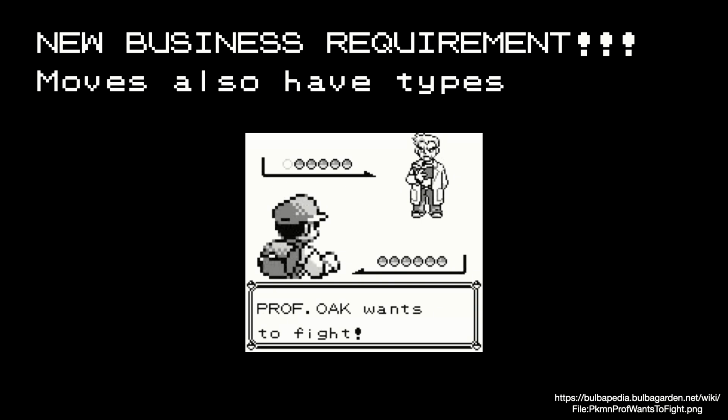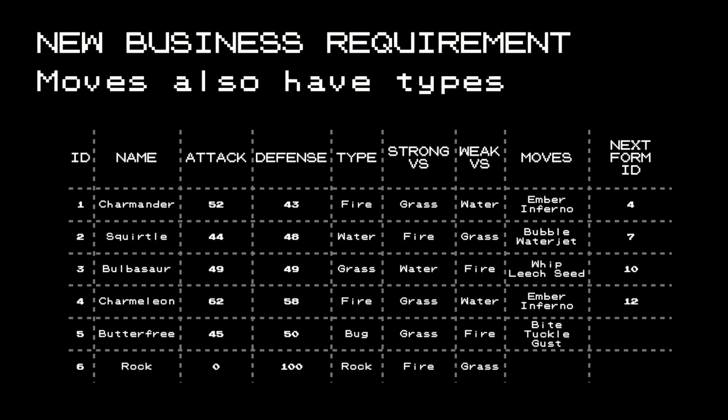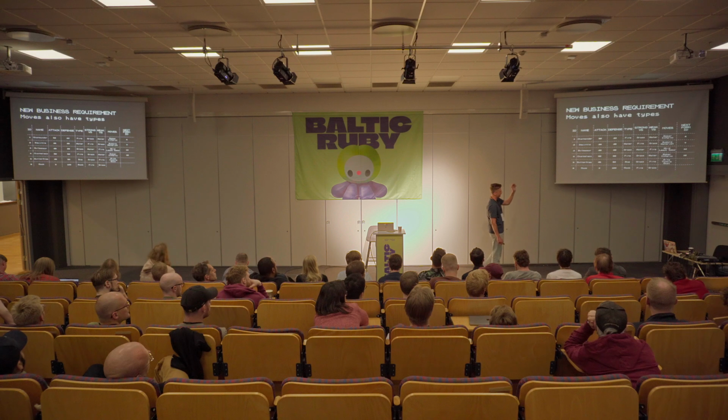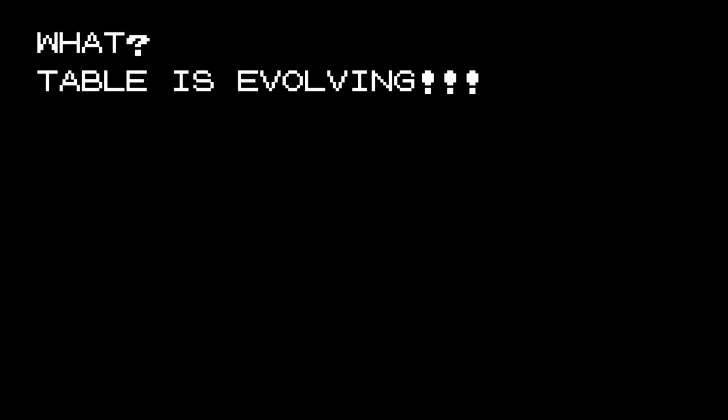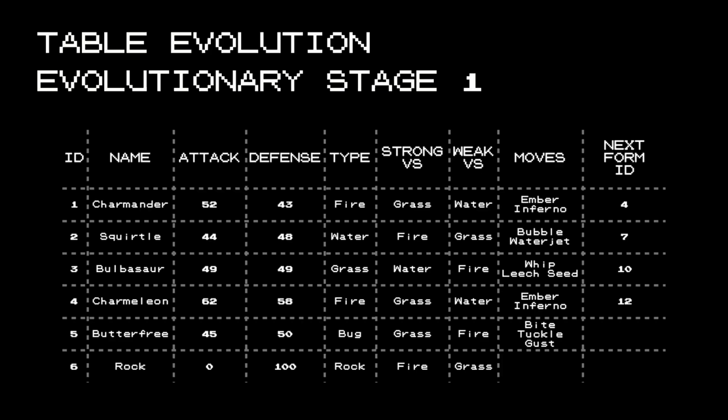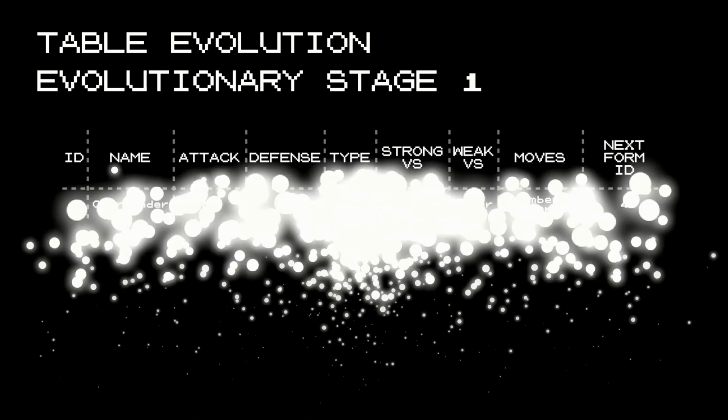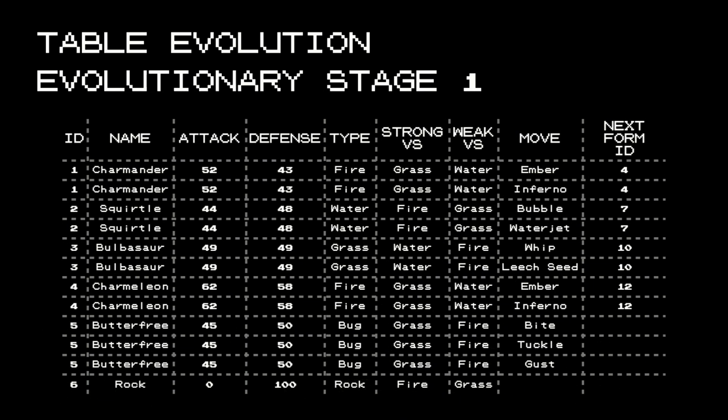Okay, and just like in usual life, new business requirements have arrived. It turns out the moves also have types. Apparently the Ember move is of type fire, and it means something to our end users. And the move Bubble has the water type, for example, and we need to keep this in the database. But it's kind of hard to do. Fortunately, we are involved in Pokemon, and our table has just evolved. So from this, it has changed to this.